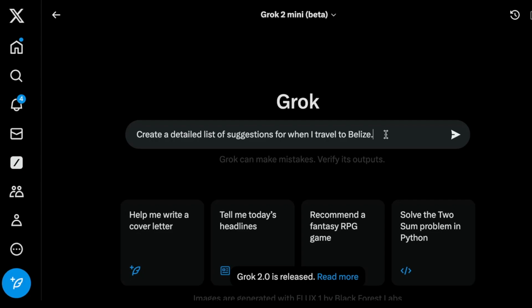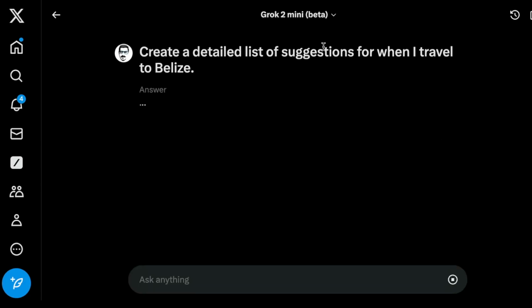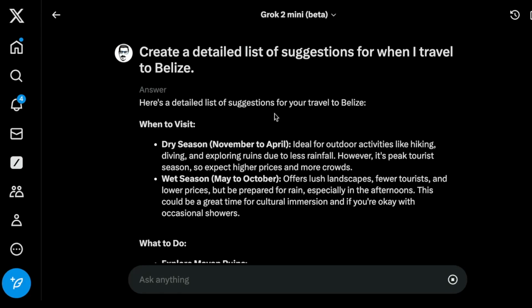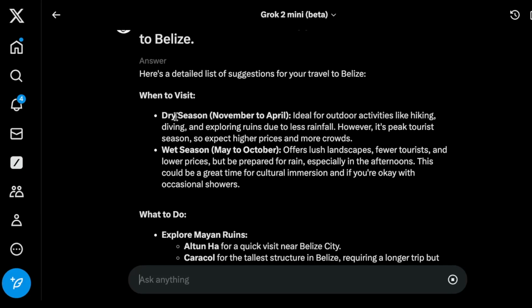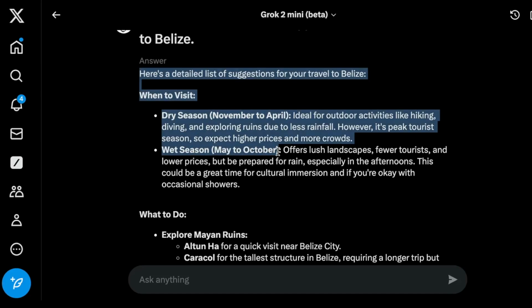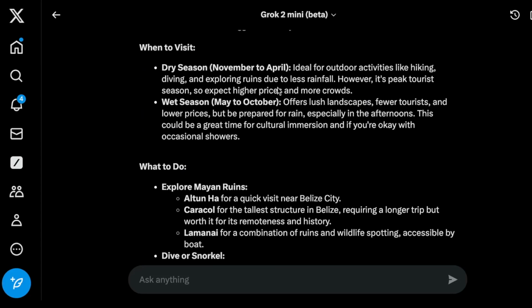And so, imagine you are coming to Belize as a tourist and you want suggestions about what places people are going, food people are eating, and so on, and what are the activities. So how can this be useful, and how can X be a platform that you can use? And so I'm very curious to see if it actually includes live posts or if it's just going to reply from memory. It says to visit in dry season, okay, that's fine, I'm okay with that. Wet season, okay, that's okay. And then it tells you what each of the seasons offer.